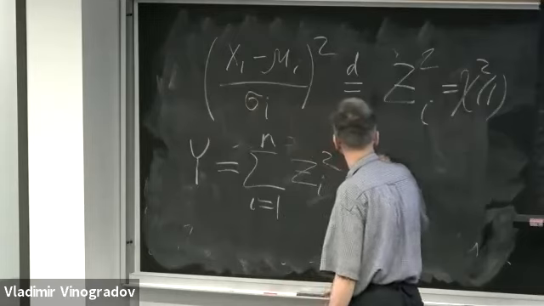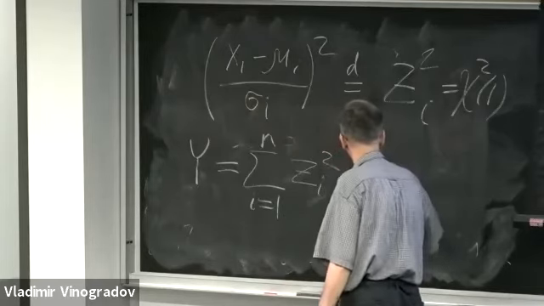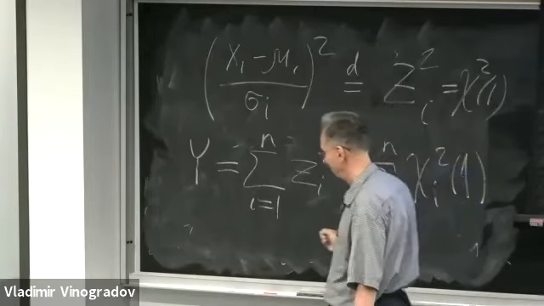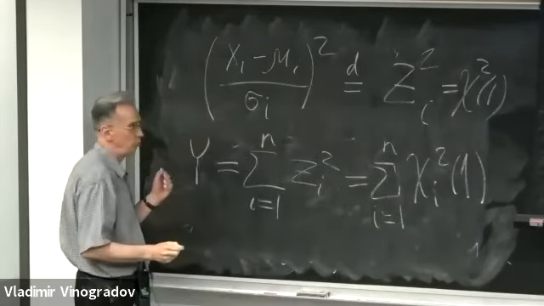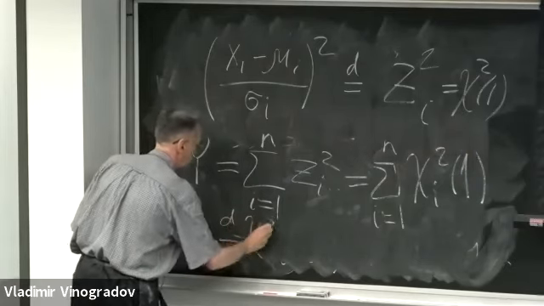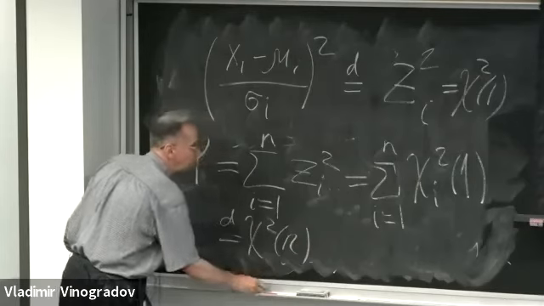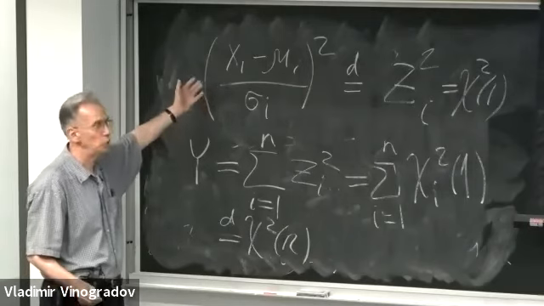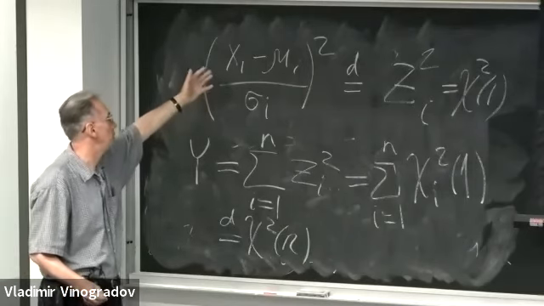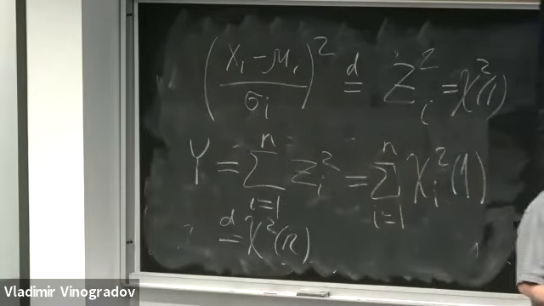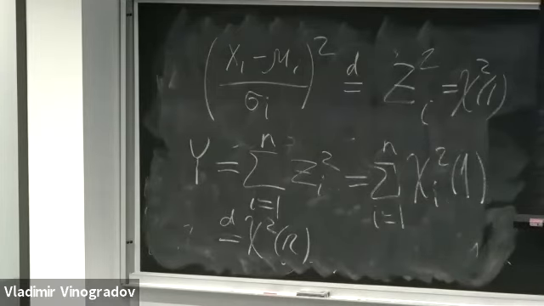Therefore, this is going to be the sum of n independent chi-squared variables with 1 degree of freedom. And we have this additivity property of the class of chi-squared variables. Therefore, it's chi-squared distributed with n degrees of freedom. That's it. So we need to remember, of course, that standardized general normal is standard normal, and standard normal squared is chi-squared distributed with 1 degree of freedom.